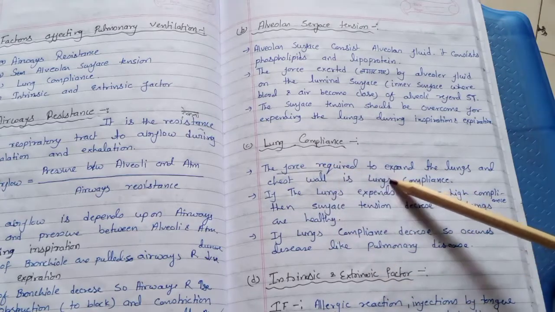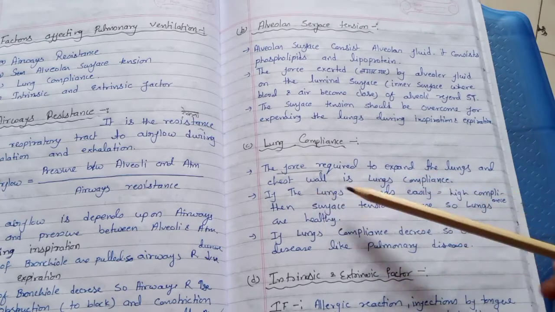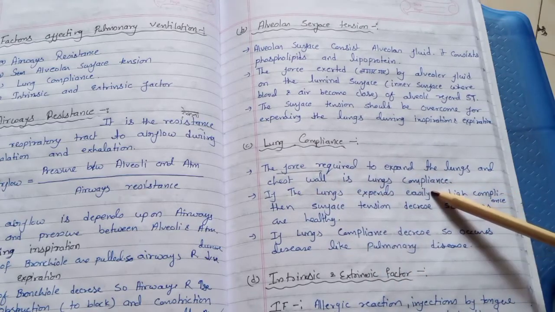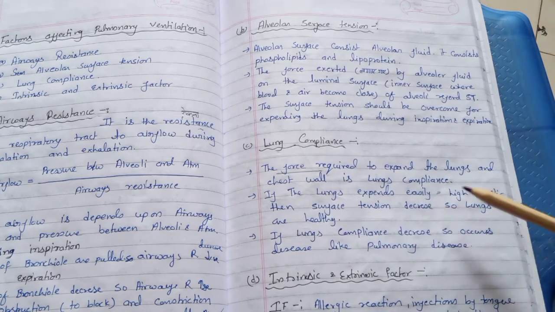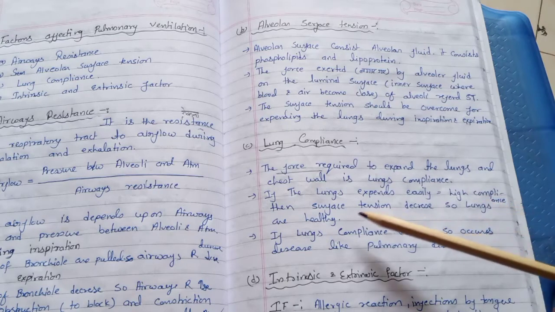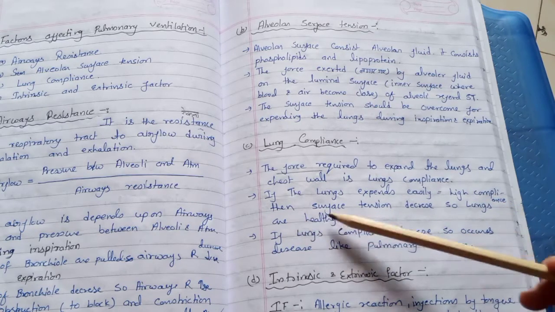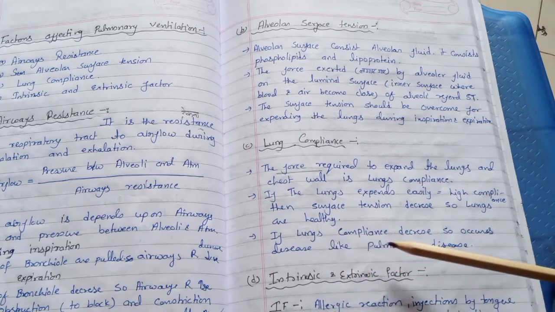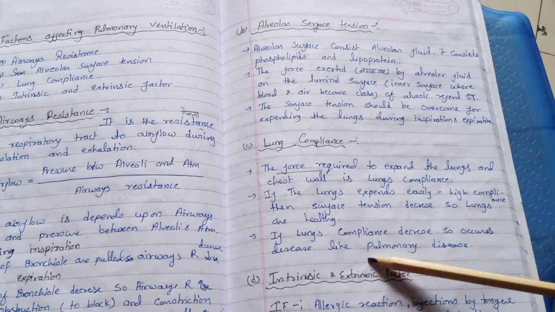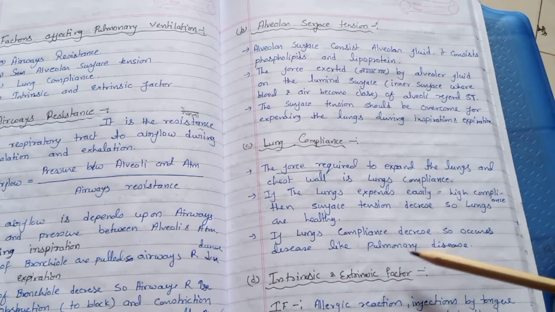The force required to expand the lungs and chest wall is the lung compliance. If the lungs expand easily, the lung compliance is good, the surface tension decreases, and the lungs remain healthy. If lung compliance decreases, pulmonary diseases occur.